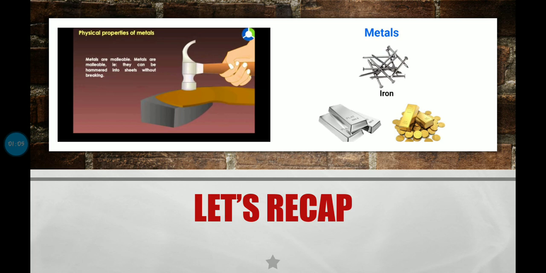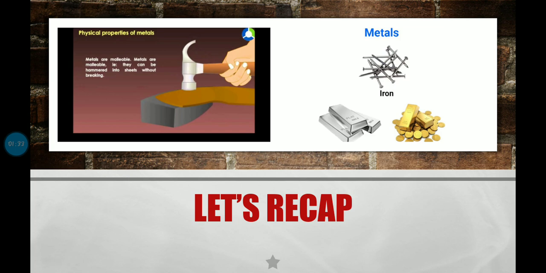They are lustrous in nature, but their luster decreases when exposed to moisture or reactive gases. They are malleable and ductile.